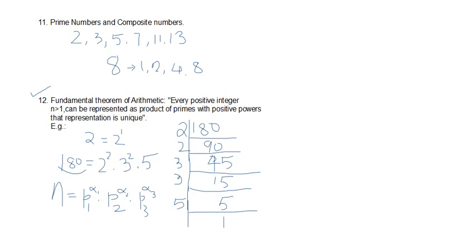So this is about composite numbers, and this is a very unique representation. Unique means one and only of this kind. There is no other form. We can represent a number in prime factorization form, which is unique, meaning only one form exists, one and only one form. That's all.